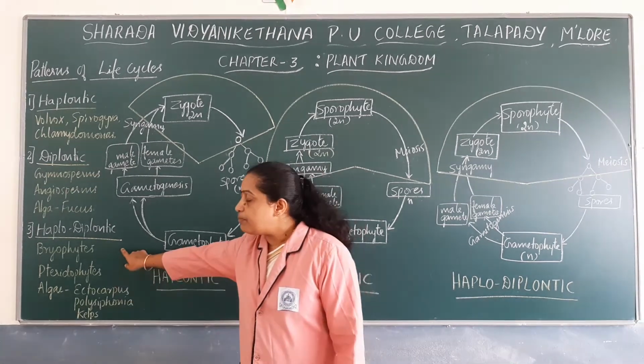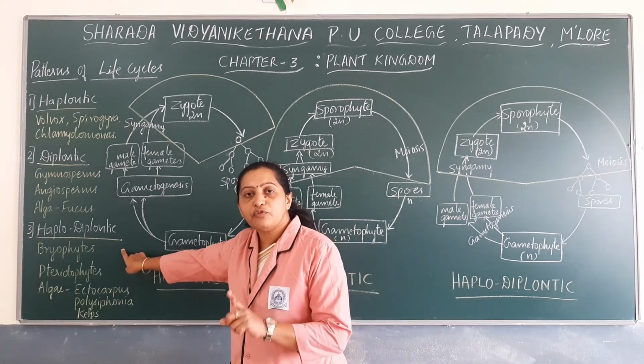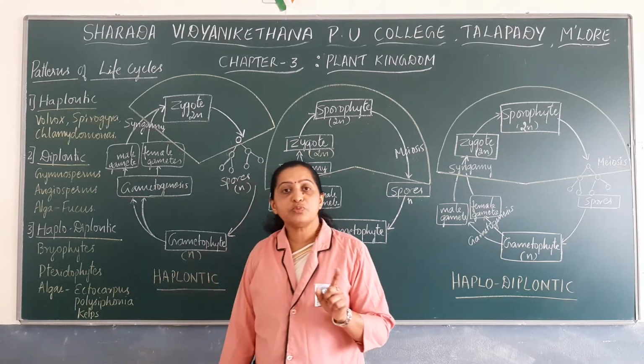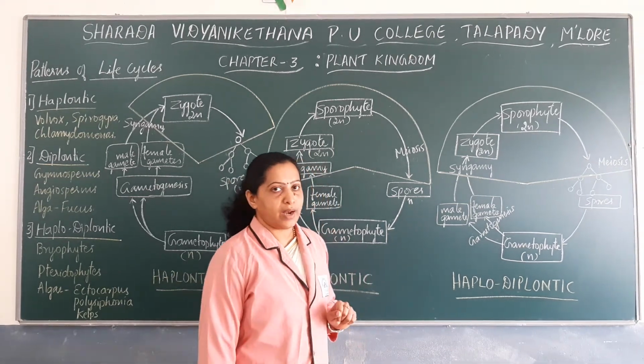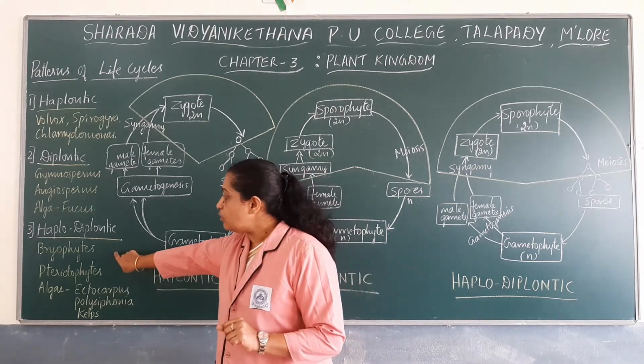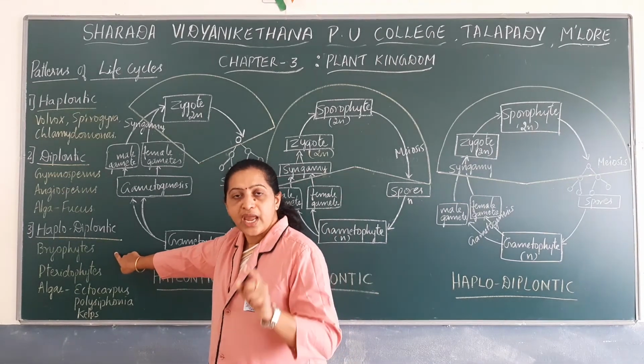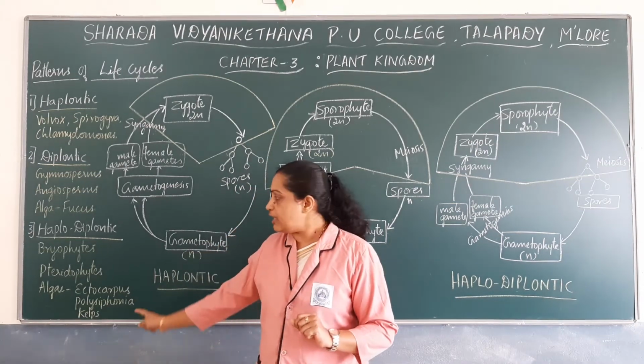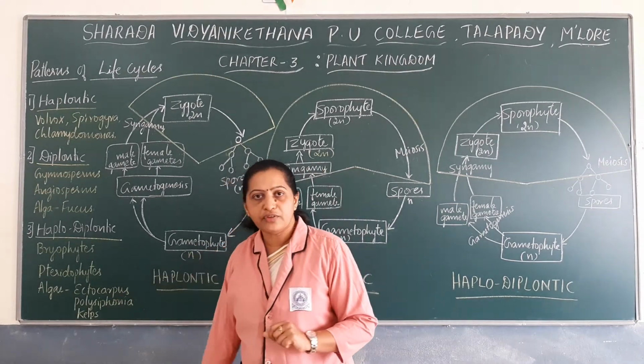Remember that. First we will note down bryophytes and study their life cycle pattern. Later on we will study the life cycle pattern of pteridophytes.